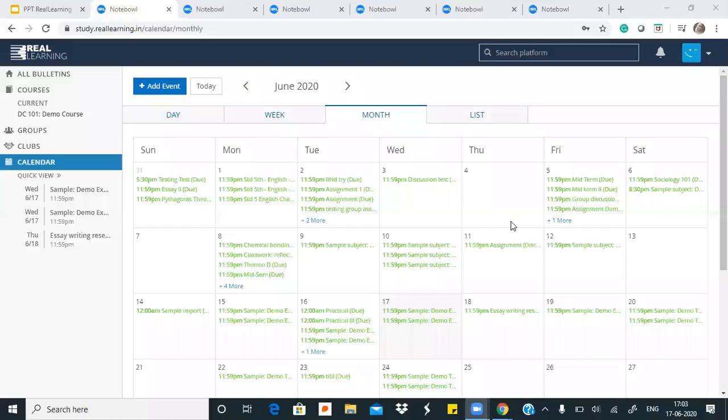So till now, what we have seen is how teachers can create assignments, how they can give various modules of assignments to students, how they give grades to students, where teachers and students interact on feedback, how students get their grades and feedback comments, and other features such as document sharing, conferences, as well as calendar and notifications on our platform. So now we are at the end of the demo. I will just take all the chat questions now.